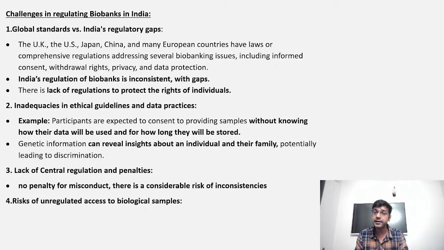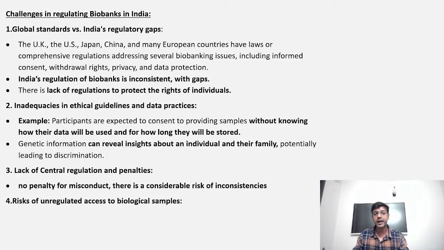We should have a central regulation, and there should be a hierarchy of institutions that will regulate this type of activity. That is highlighted in the third part as well: lack of central regulation and penalties. It means that there is no central oversight over the working of biobanks in India, and there is no penalty for breach of the contract between the individual and the pharma industries. Those who give their specimen or DNA should be protected, and that should come under the contract as well. It is not generally protected in our country.